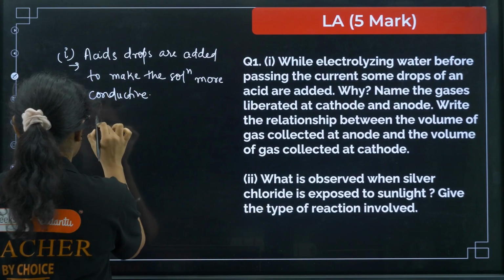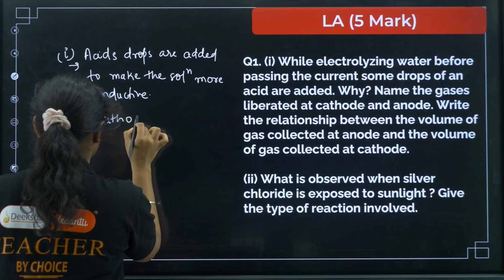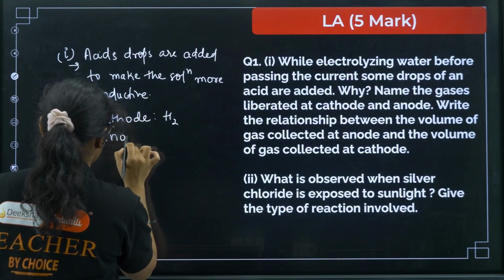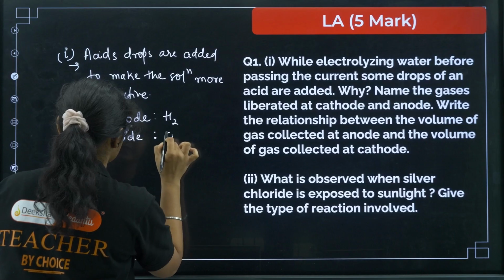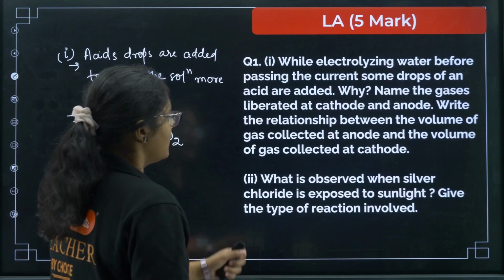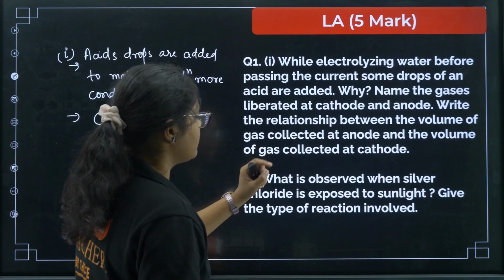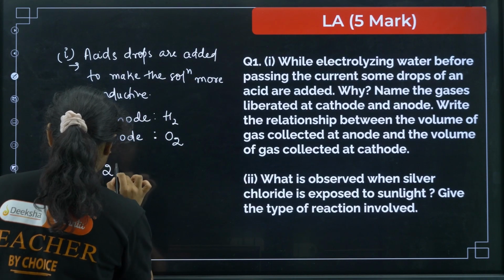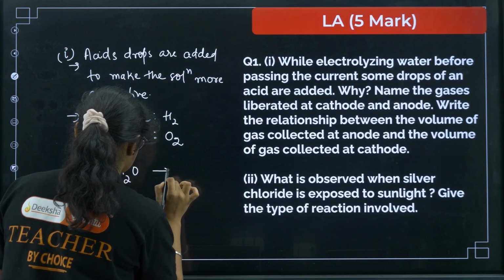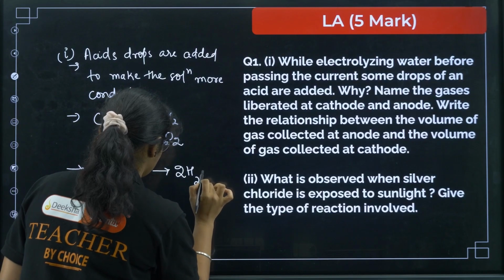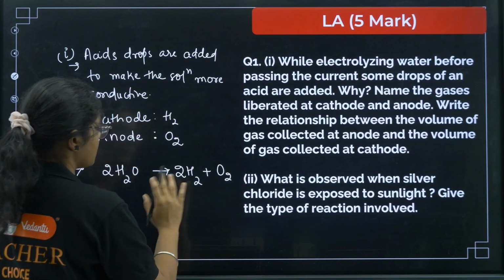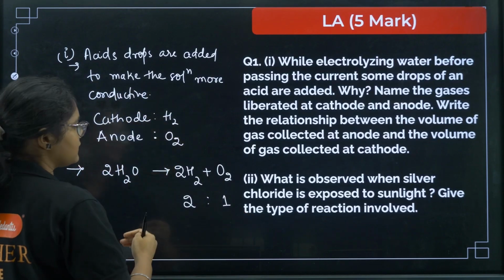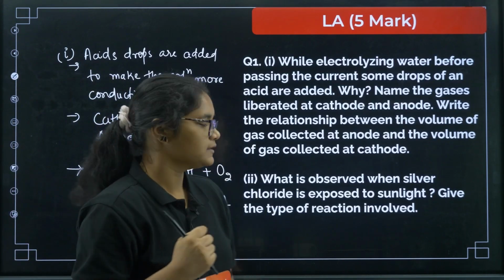So at cathode what happens? At cathode hydrogen is liberated, and at anode oxygen is liberated. Okay. Write the relationship between the volume of gas collected at anode and cathode. So if you write the decomposition reaction, we have 2H2 plus O2, right? So what is the relation here? 2:1. Clear? So these 3 points, if you write, you will get 3 marks out of 5 marks.